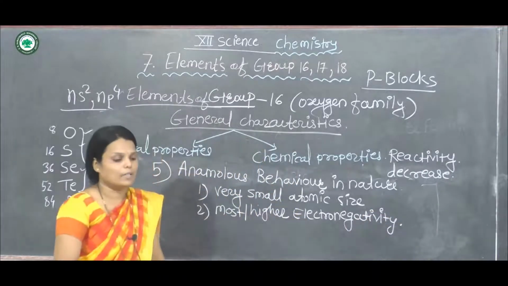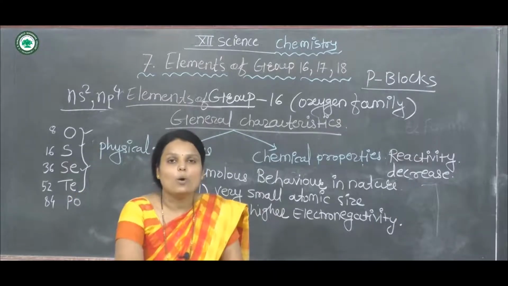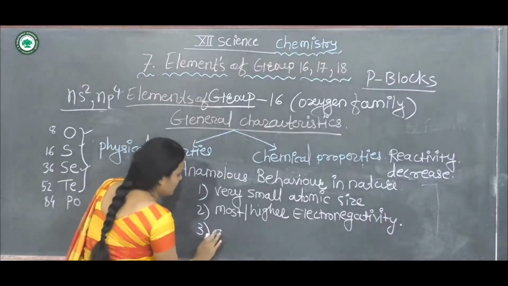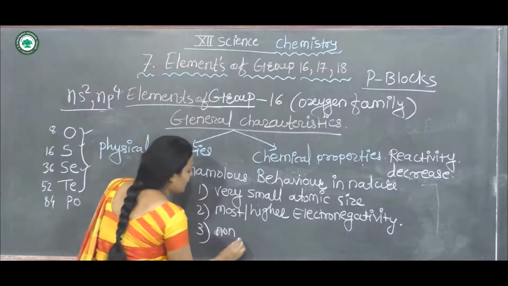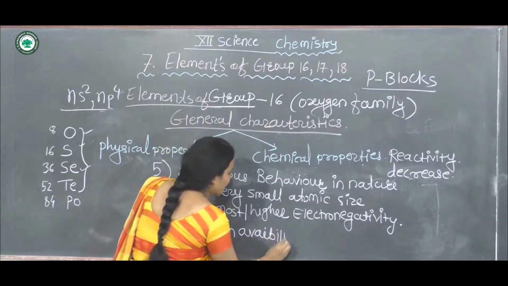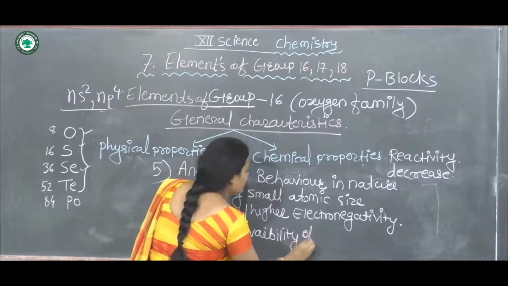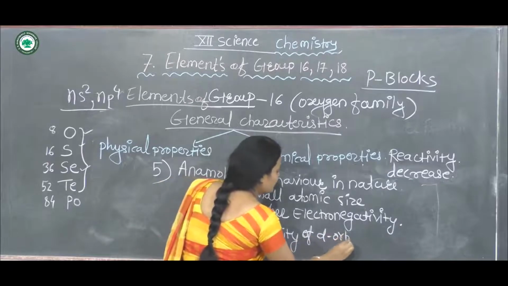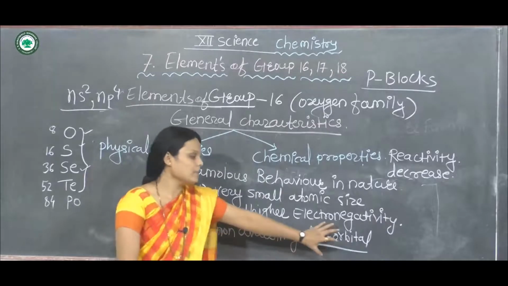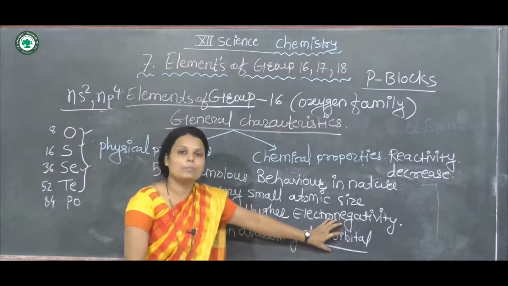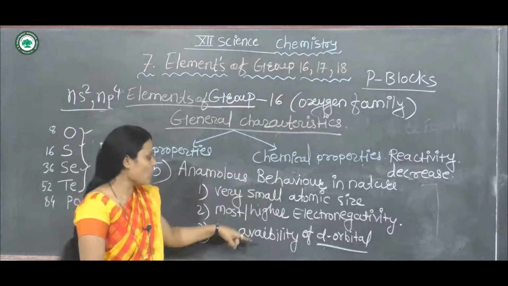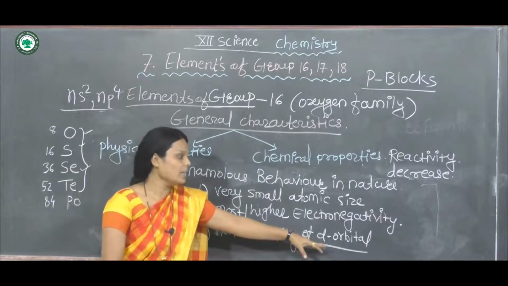The last one is the non-availability of d orbitals. I will explain what non-availability of d orbitals means. All of these elements are p-block elements. That's why it is called non-availability of d orbitals.